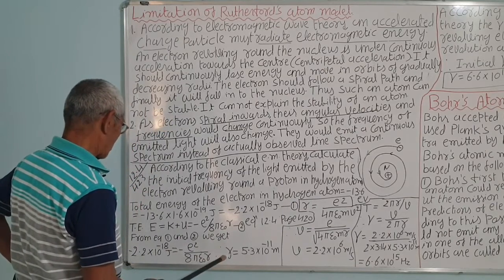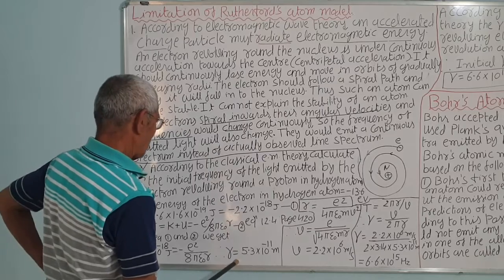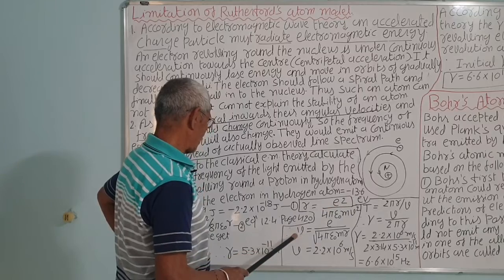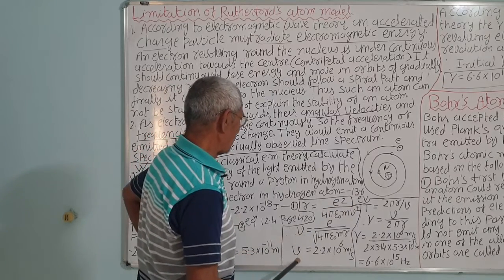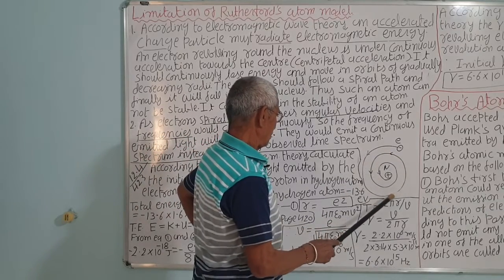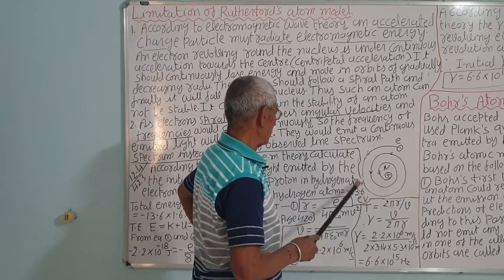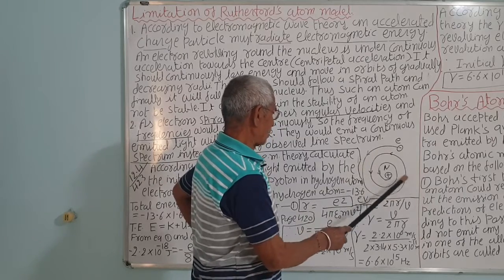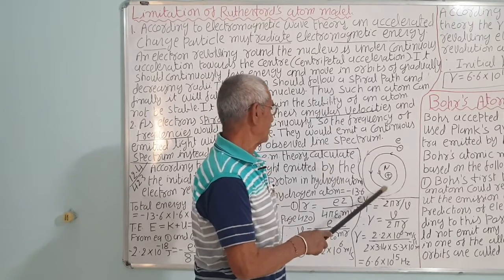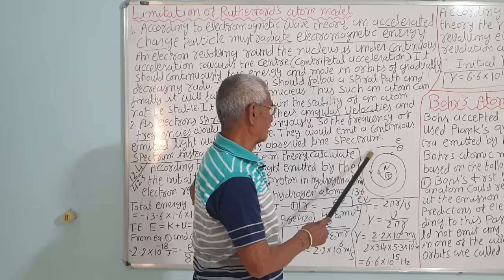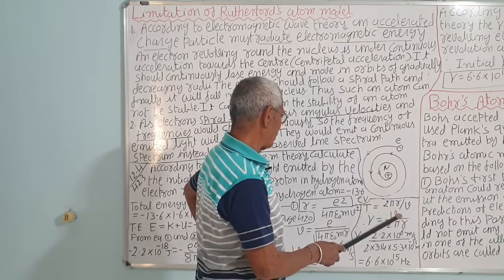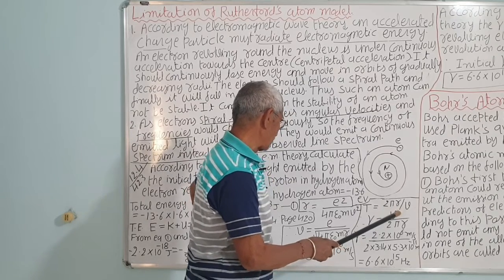We have calculated r from this equation, and r is equal to e square upon 4 pi epsilon 0 m v square. From this we have calculated v. Now we know v and r, so we can calculate the frequency. It is not a spiral, it is the same initial orbit. The circumference is 2 pi r, so the distance covered is 2 pi r. The time taken to travel one circle is T, say. T is equal to 2 pi r upon velocity, distance upon velocity, a simple equation.